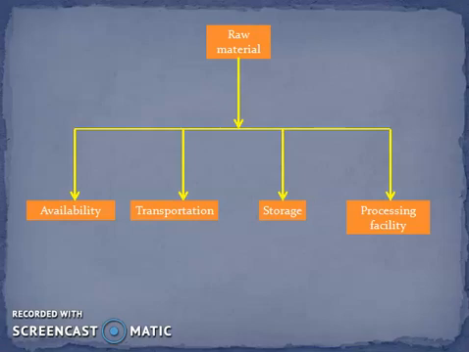Next important factor is related to raw materials. Site should be located at a place where raw material required for the manufacturing process could be made readily available. Lot of money is required for transporting the raw materials. So while site selection, this is kept in mind.